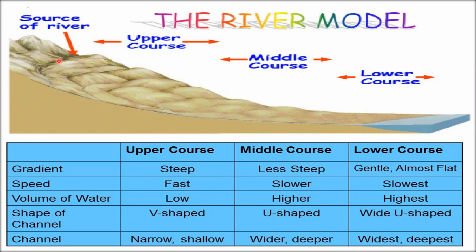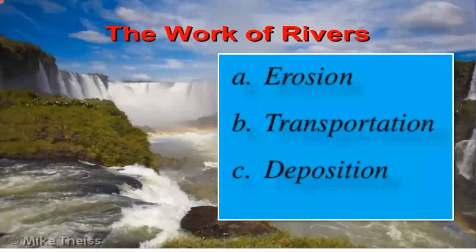And the volume of water at the source is comparatively low. And in the middle course, higher. And in the lower course, highest. And the shape of the channel is V-shaped in the upper course, U-shaped in the middle course, and wide U-shaped in the lower course. Now, the work of the rivers is erosion, transportation, and deposition.